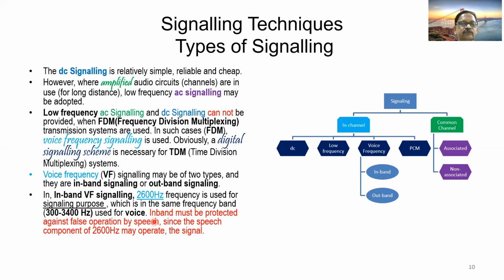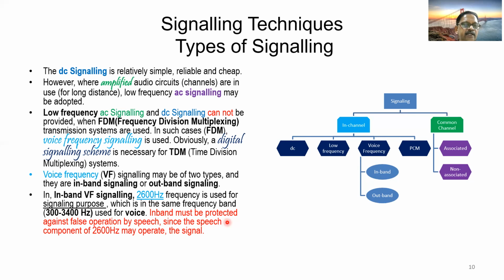Therefore, in voice frequency in-band signaling, the signaling frequency should be within this 300 to 3400 hertz. For that purpose, 2600 hertz is chosen as the signaling frequency in case of in-band voice frequency.